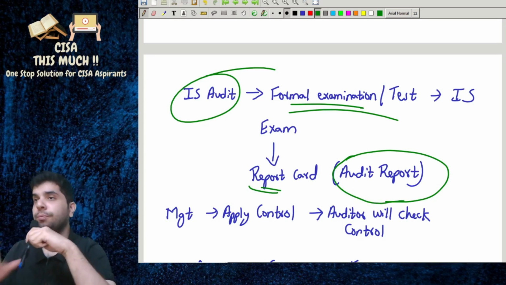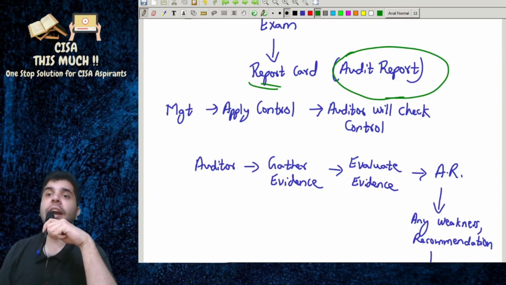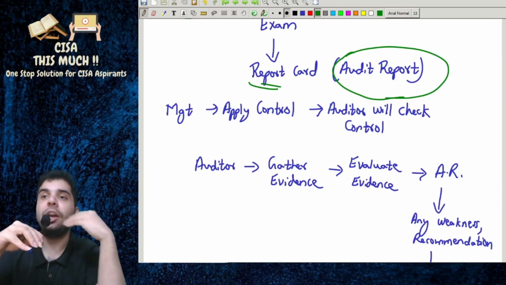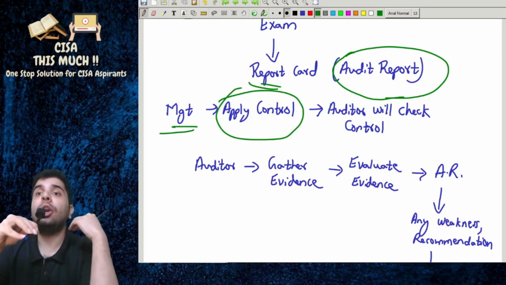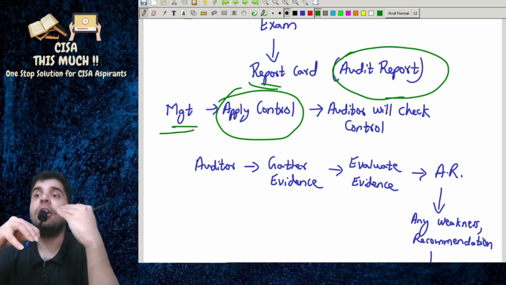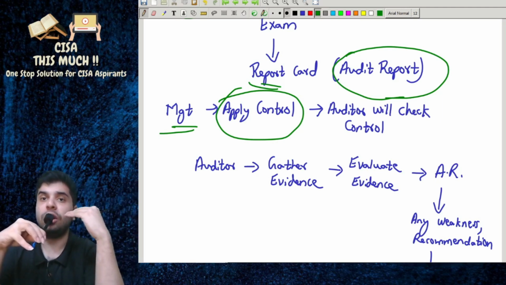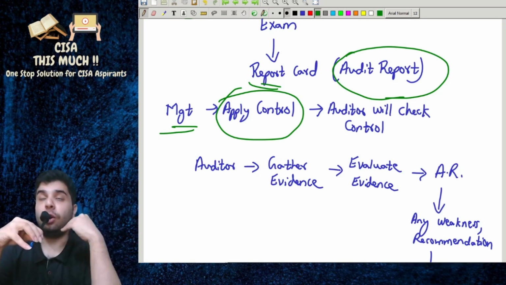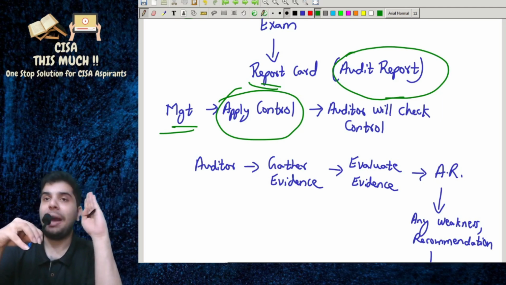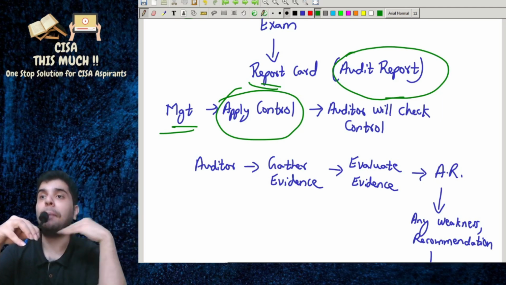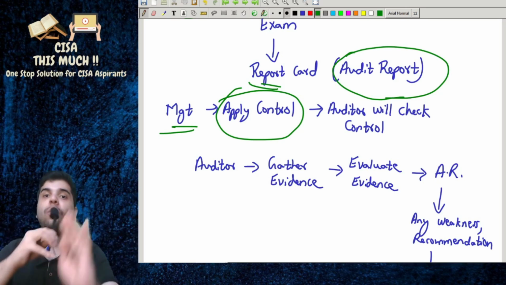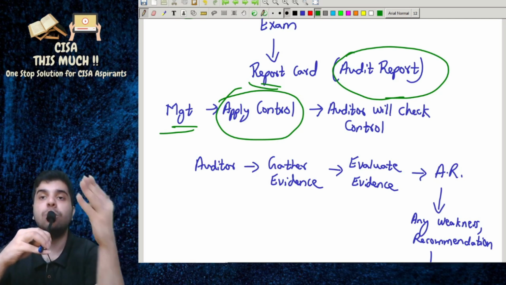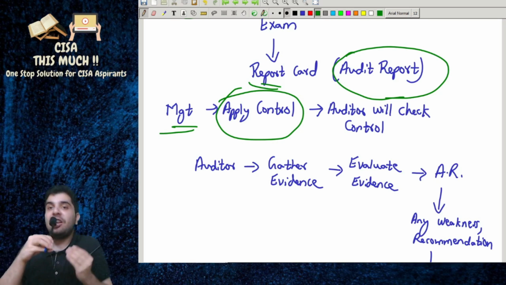Okay, so next thing. See guys, management will apply controls, and the auditor will check those controls, whether they are designed properly, implemented properly, and running properly or not. Management has the role to apply controls. The auditor is not going to apply controls. Don't be under the wrong impression that the auditor applies controls. It's the duty of the management.